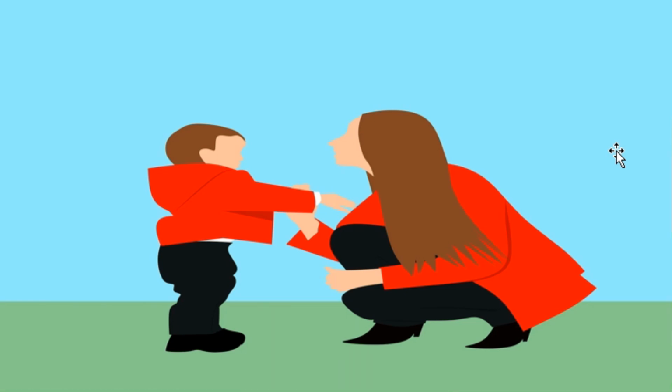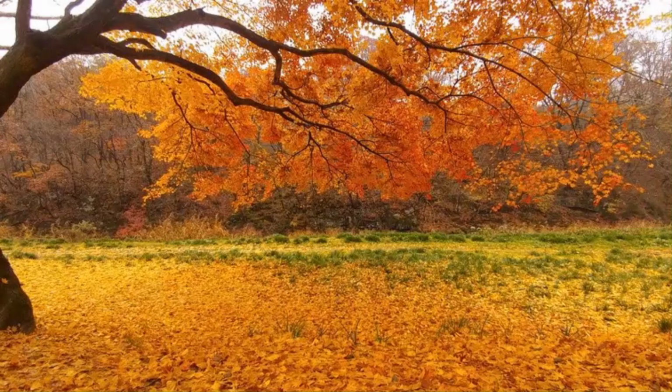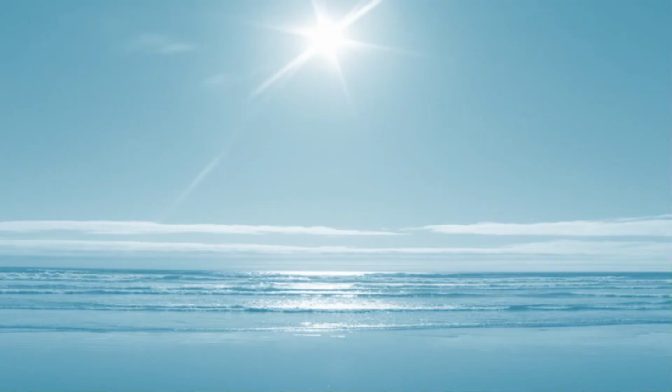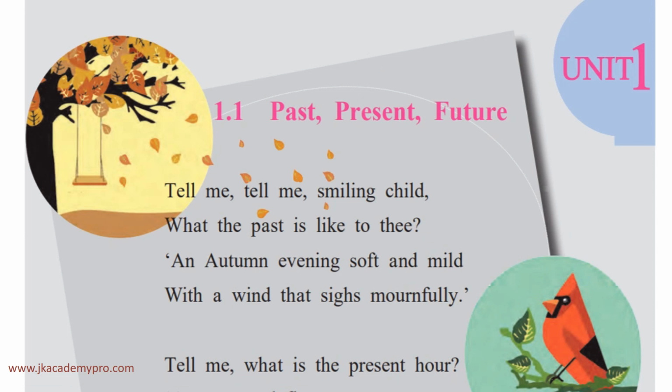stanzas of the poem. This poem is a conversation between the poetess and a little child, where the child is comparing its life to the three seasons, namely autumn to his past life, spring to his present time, and the summer season to show his future life. So come along, let's enjoy it.